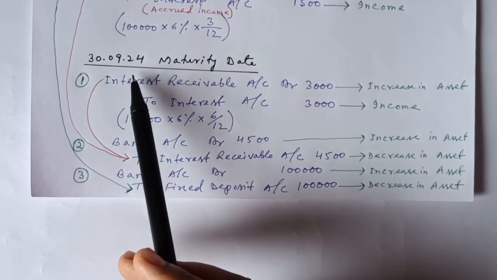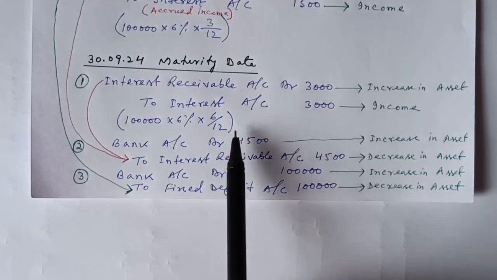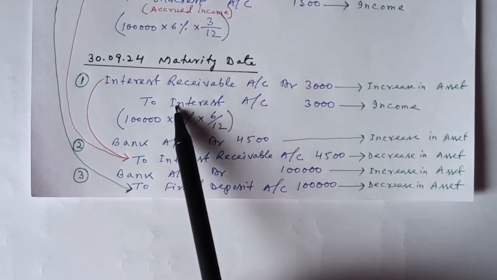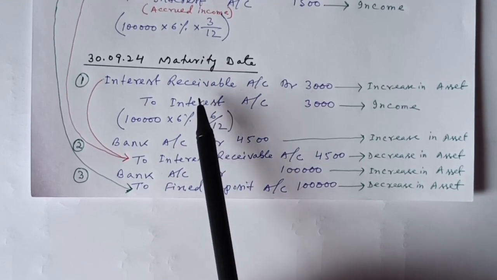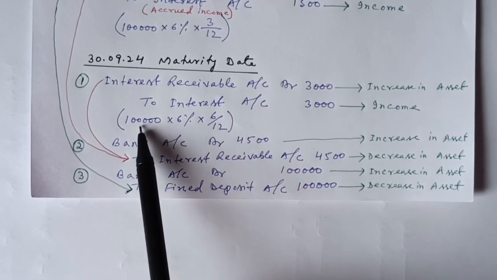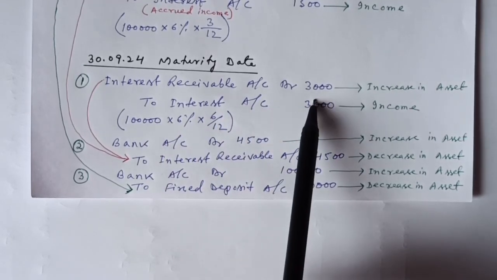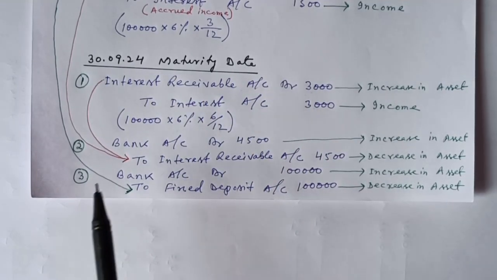Now this is the maturity date, that is 30th September 2024. On this date A Limited is going to receive the interest amount and the FD amount. So first of all, A Limited needs to consider interest for the 6 months, that is from 1st April 2024 to 30th September 2024. So that is 6 months. On 1 lakh at 6% for 6 months, interest comes to 3,000 rupees. So interest receivable account debit to interest income account.